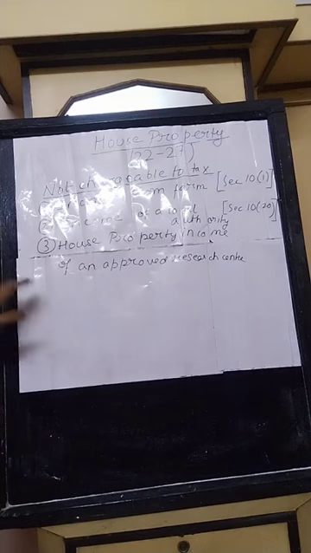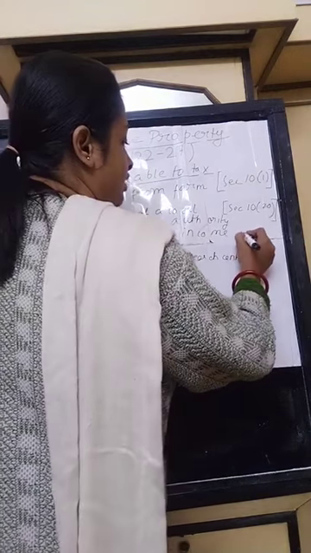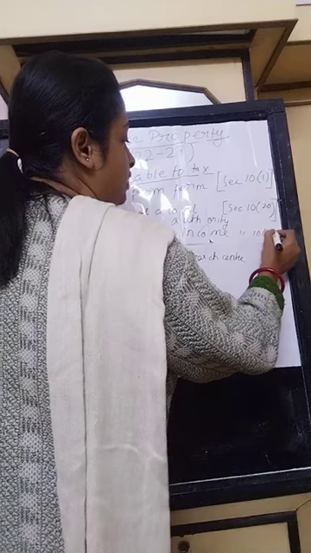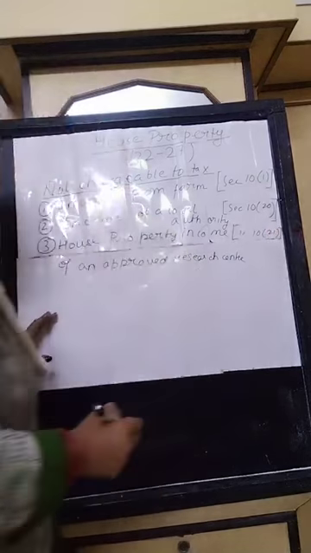This income is also not chargeable to tax. Research association will come under section 10(21), section 10 subsection 21.